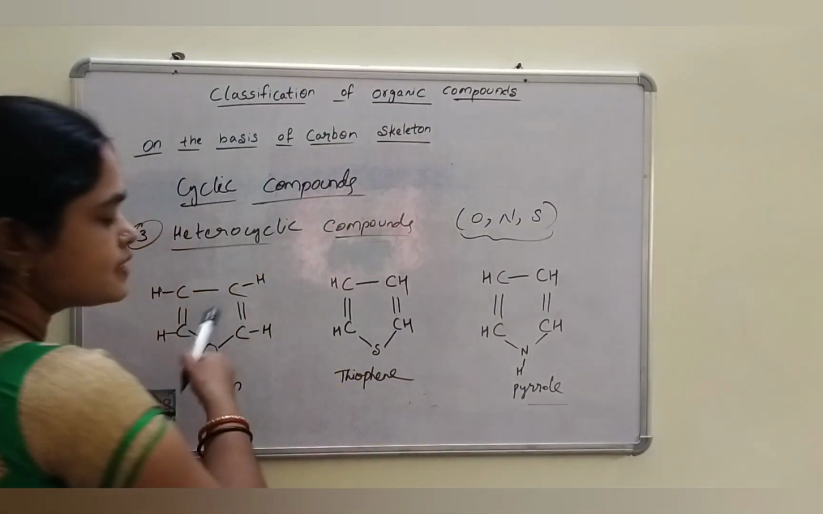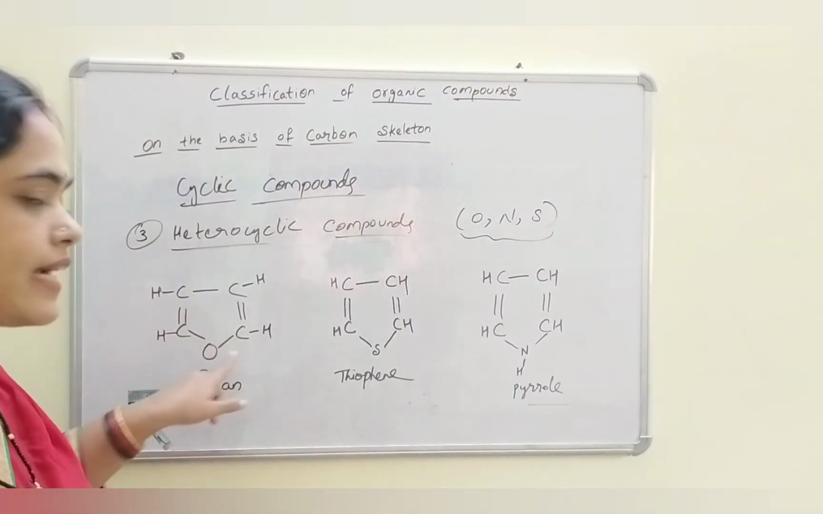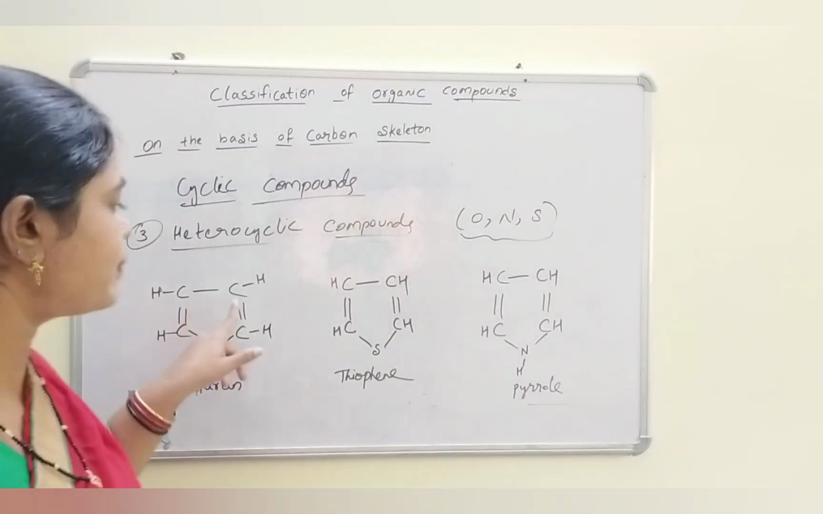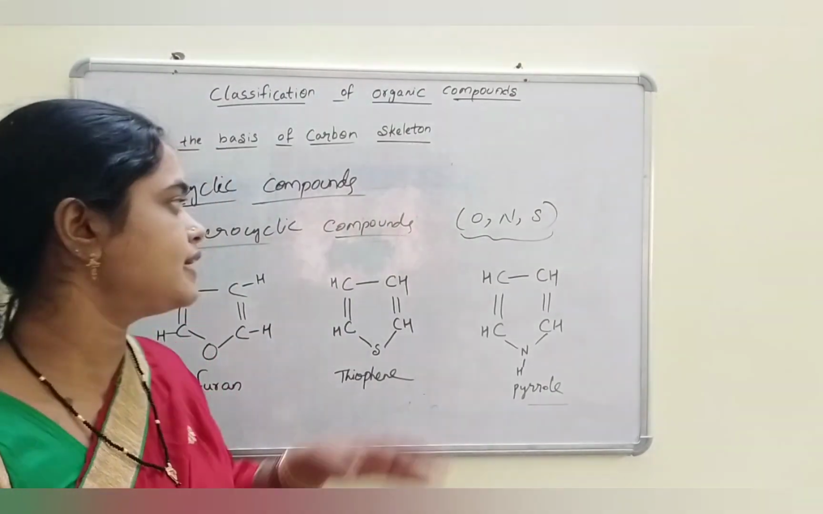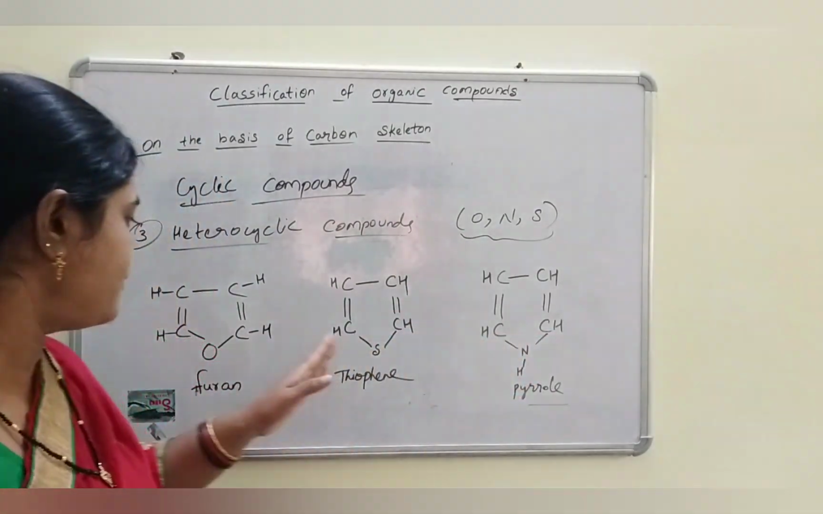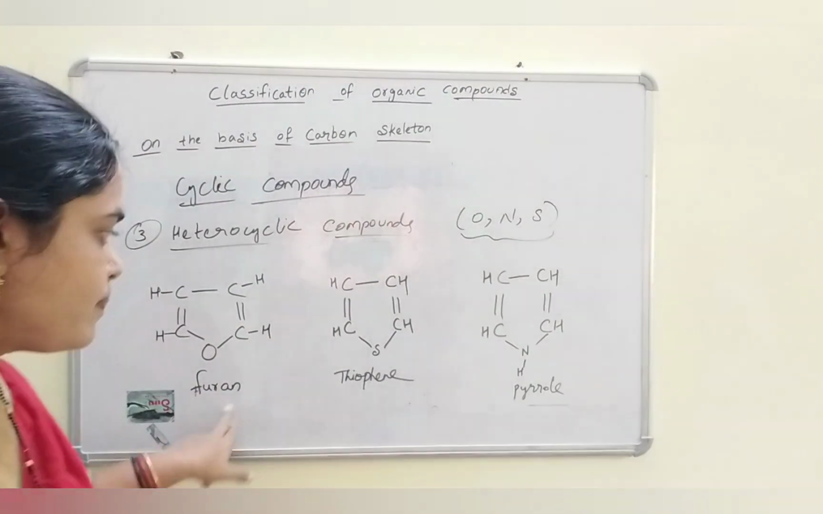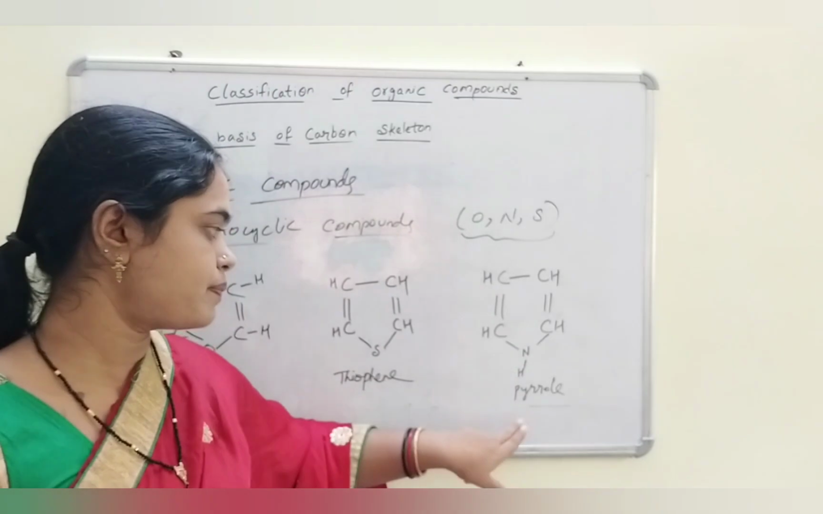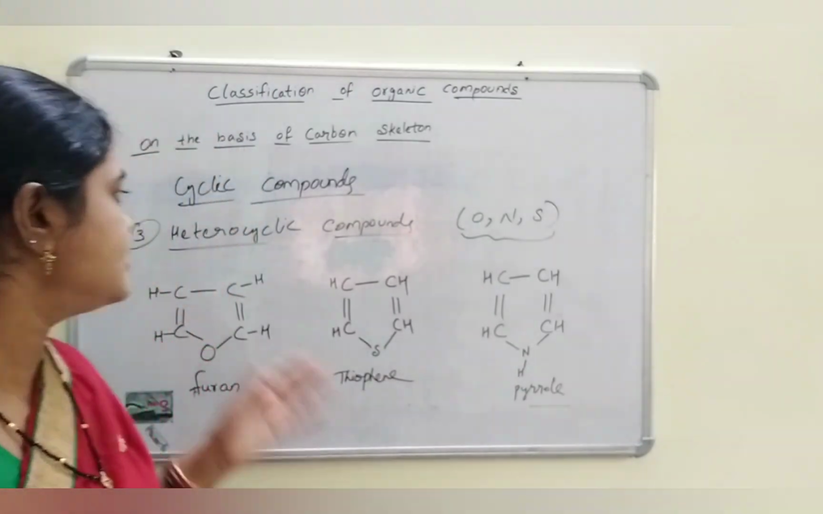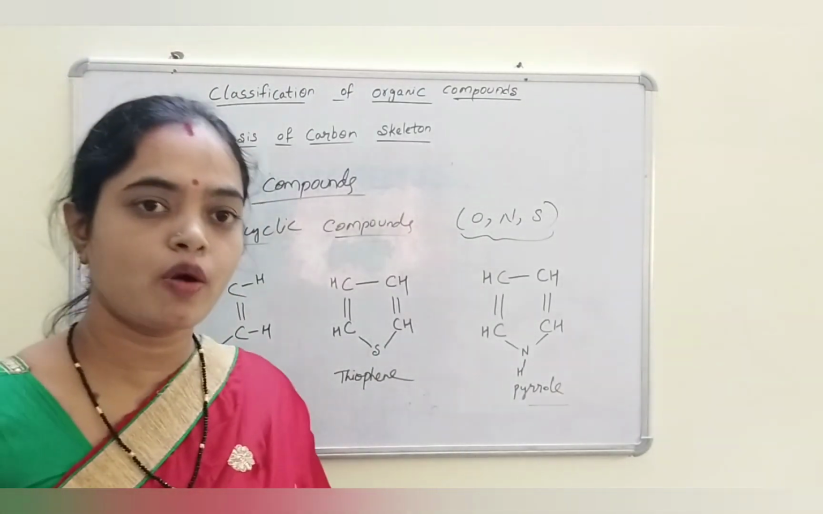These are also cyclic compounds and they contain carbon at corners, but they also contain heteroatoms like oxygen, nitrogen, sulfur. If oxygen is present, that is furan. If sulfur is present, that is thiophene. If an amine is present, that is pyrrole. These are examples of hetero compounds.